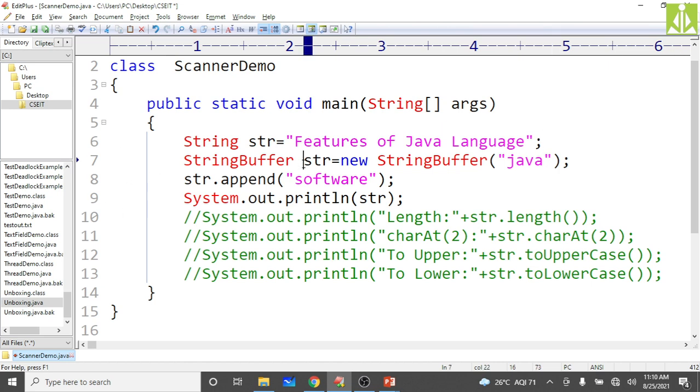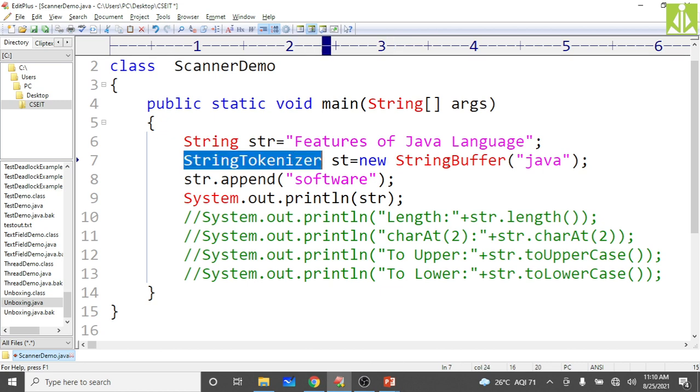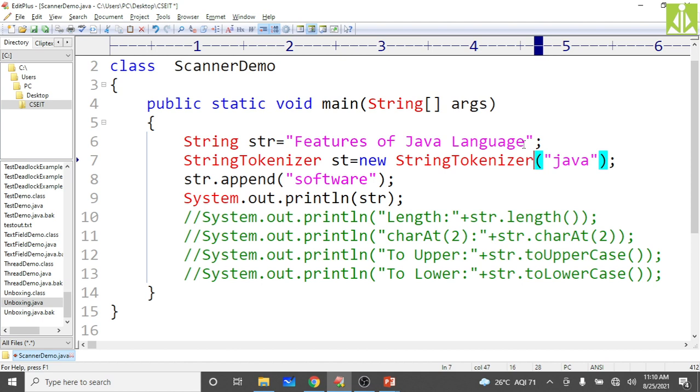Now the StringTokenizer class. I'm giving the name st, new StringTokenizer, and pass the string str and pass the delimiter. We are saying to use space to divide the string into tokens. So space is my delimiter now.